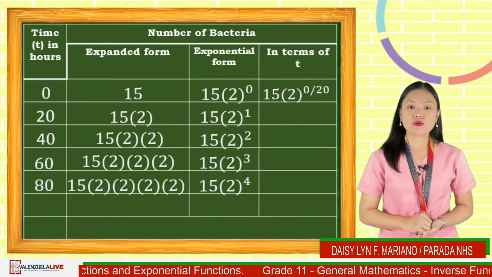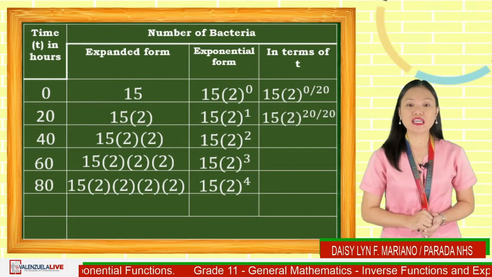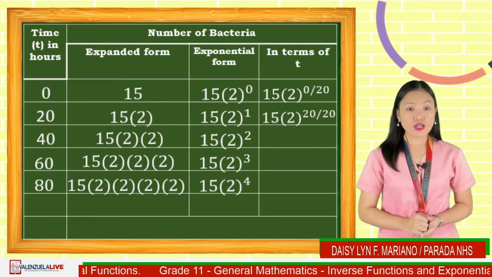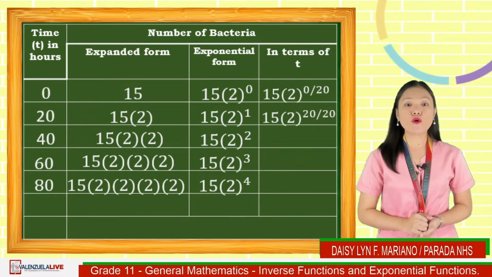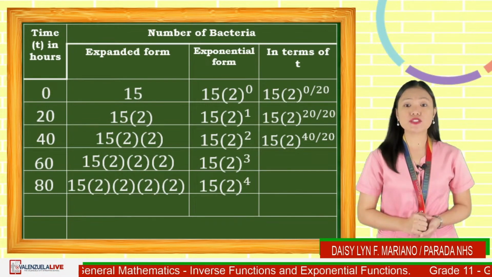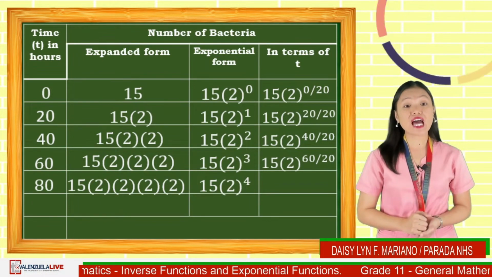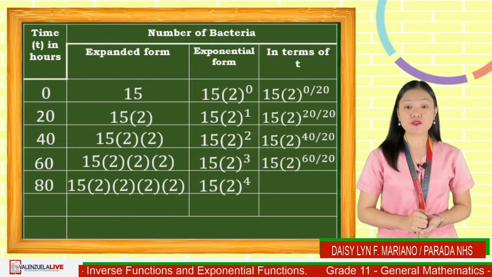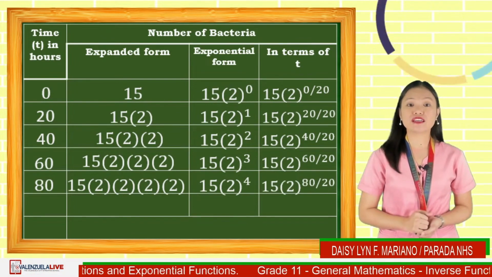That is, to rewrite 15 times 2 raised to 1, the exponent should be 20 over 20. To rewrite 15 times 2 raised to 2, the exponent should be 40 over 20. To rewrite 15 times 2 raised to 3, the exponent should be 60 over 20. And last, to rewrite 15 times 2 raised to 4, the exponent should be 80 over 20.